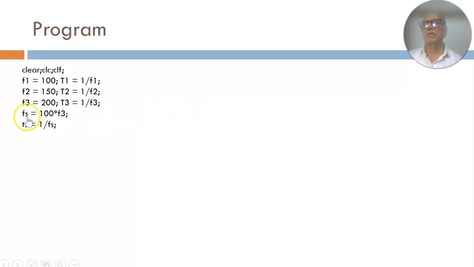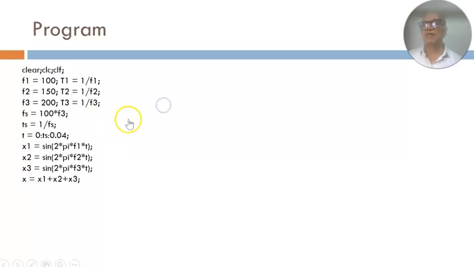Now, since it's a continuous time signal simulation that we are doing, we choose a sampling frequency which is much larger than the highest frequency in the signal. So that is 200. So we take 100 times f3, and therefore our sampling time is 1 by Fs. Then we generate our time vector and now generate all the signals.